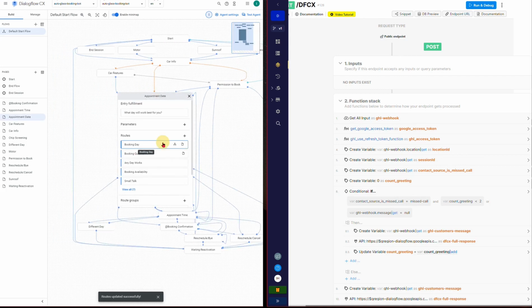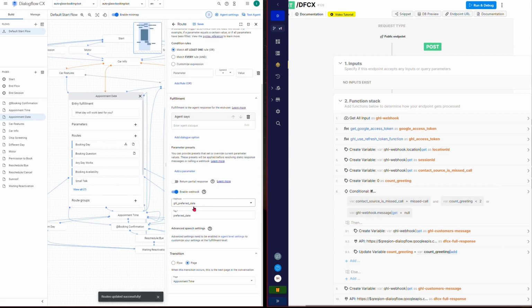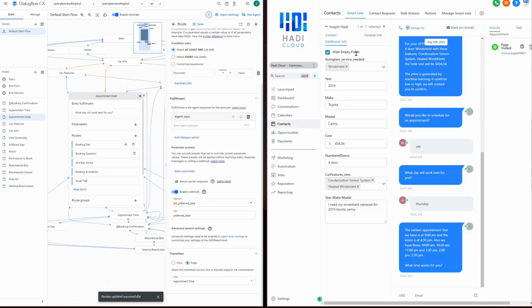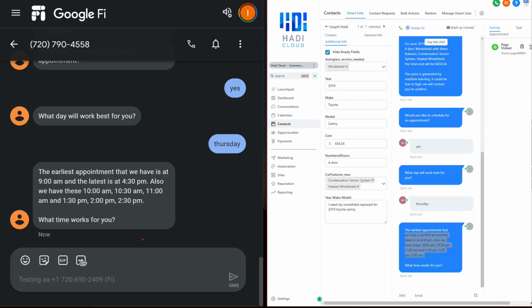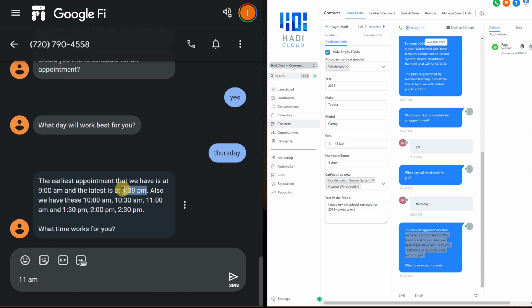And here, when we give a date, we hit this webhook in Zeno that takes the date, parses it, hits the Go High Level calendar that we've configured in here, and then gives us the available slot times based on the calendar and how we've configured it. So I'll say, let's do 11 a.m. The earliest is set, we open up at 9, and the latest is 4:30. So the business closes at 6 p.m. and each appointment is scheduled for an hour and a half. So that's why it's giving you the latest at 4:30.